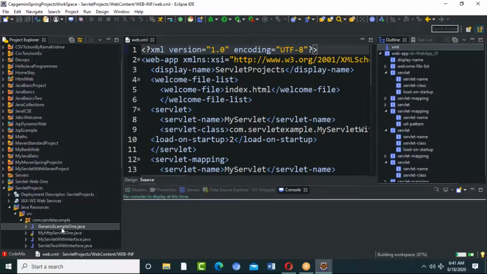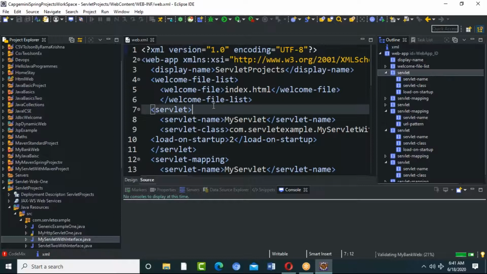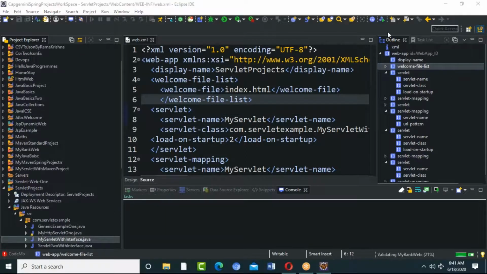So I have the generic servlet, I have my HTTP servlet, I have a servlet 2 with the interface, and my servlet 1, something like that. So I would like to create an object. So if I run the application, one minute, the system is getting slow.